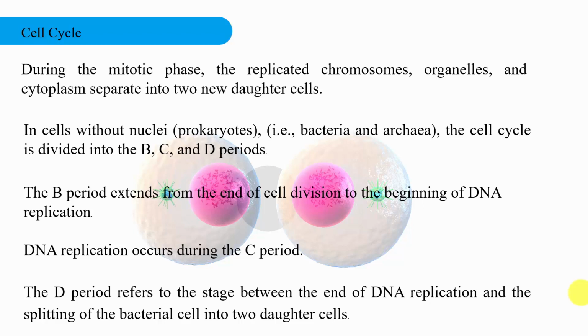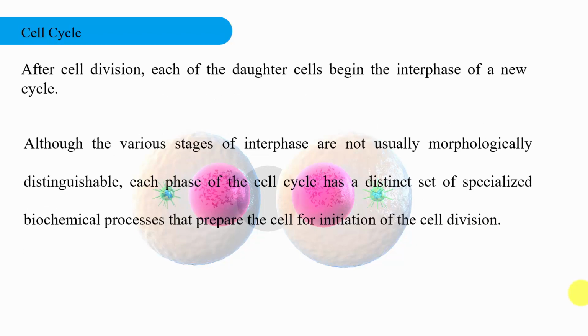The cell division cycle is a vital process by which a single-celled fertilized egg develops into a mature organism, as well as the process by which, in humans, hair, skin, blood cells, and some internal organs are renewed. After cell division, each daughter cell begins the interphase of the new cycle. Although the various stages of interphase are not usually morphologically distinguishable, each phase of the cell cycle has a distinct set of specialized biochemical processes that prepare the cell for initiation of cell division.